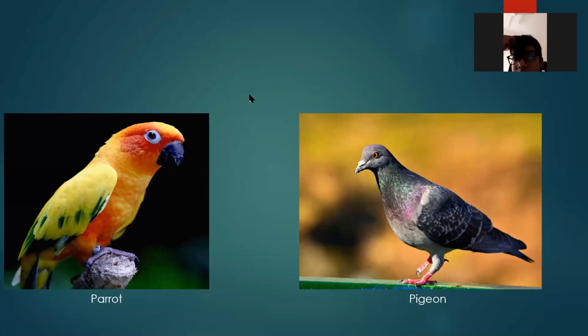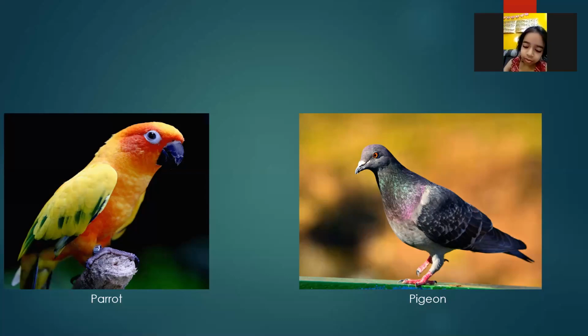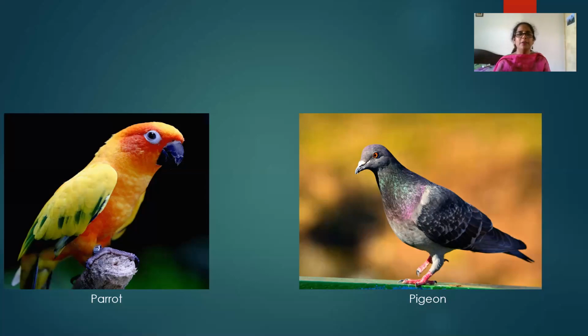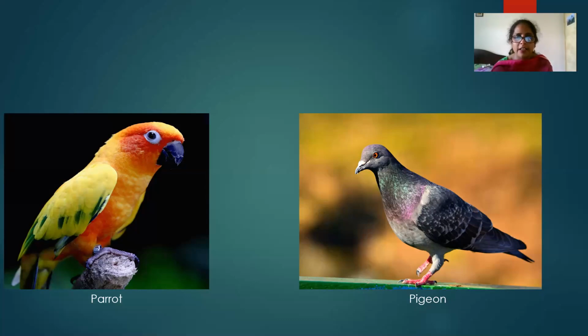Mahir, yes, Mahir. What can you see on the screen, my dear? Parrot and pigeon. Very good. There are two birds on the screen. The first one is the parrot, very colorful, and we can also see parrots of different colors. Some parrots have a red beak and a green body. And the other is the pigeon. In Bahrain, you can see pigeons everywhere. Yes or no? Yes.